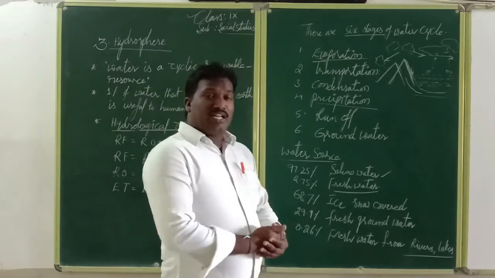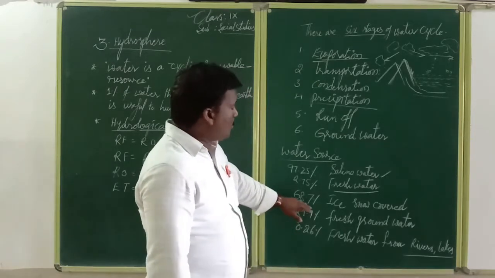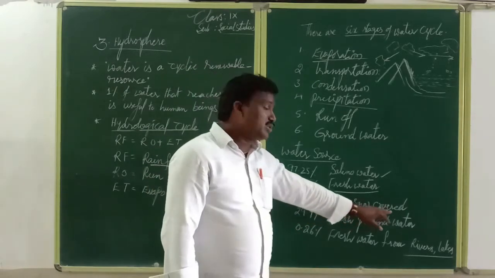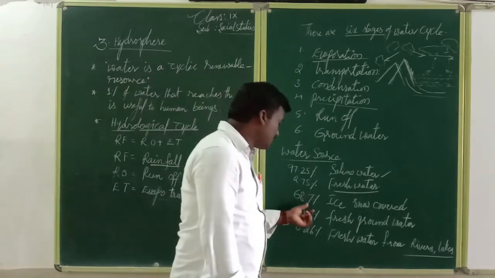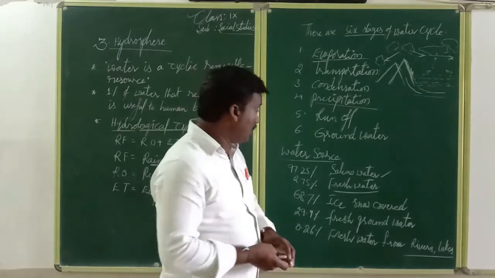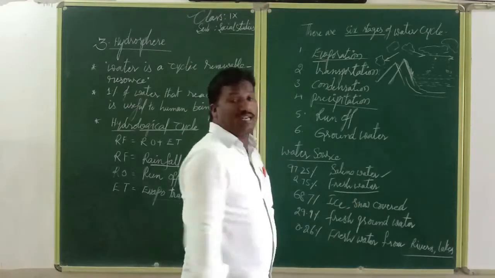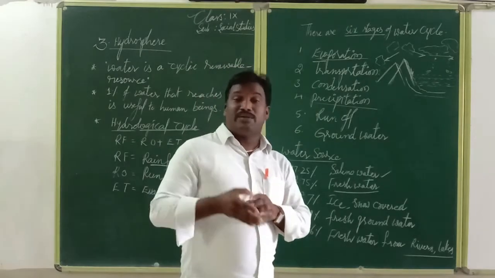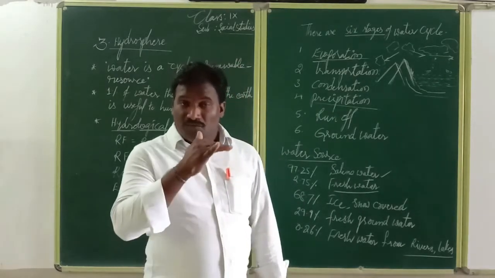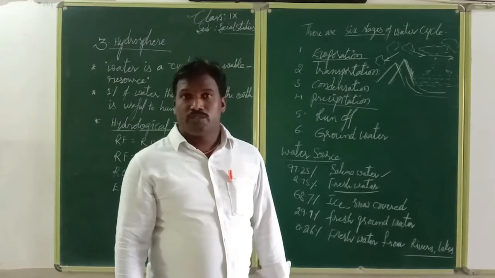In that also we can count 68.7% as ice and snow covered region. We already know that ice melts into water and flows into the woods.